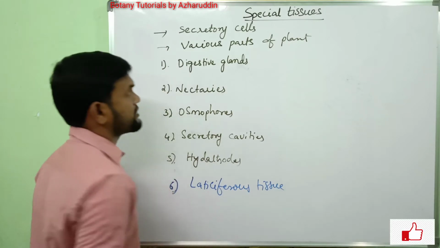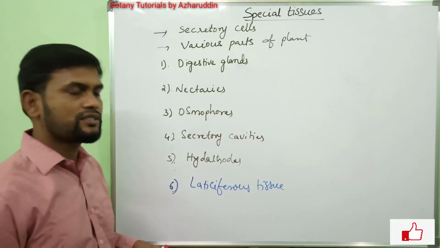These six types of special tissues are present in our syllabus.